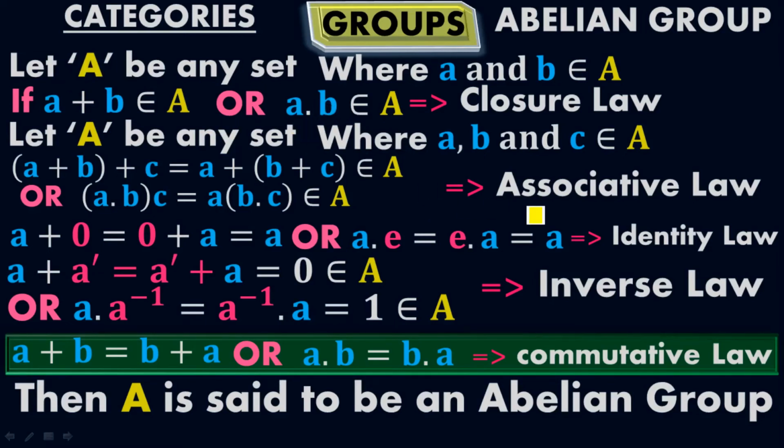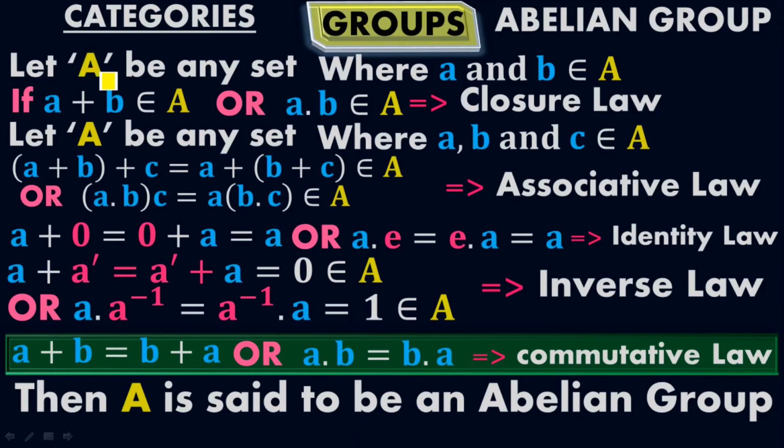Similarly, it satisfies both the associative laws, associative law of addition and associative law of multiplication. It also satisfies the identity laws, additive identity and multiplicative identity. Set A satisfies both the inverse laws, additive inverse and multiplicative inverse. Similarly, set A also satisfies the commutative law, both the commutative laws, commutative law of addition and commutative law of multiplication. So if a non-empty set, which is set A, satisfies all these 5 laws, 1, 2, 3, 4, 5, then set A is said to be an Abelian group.